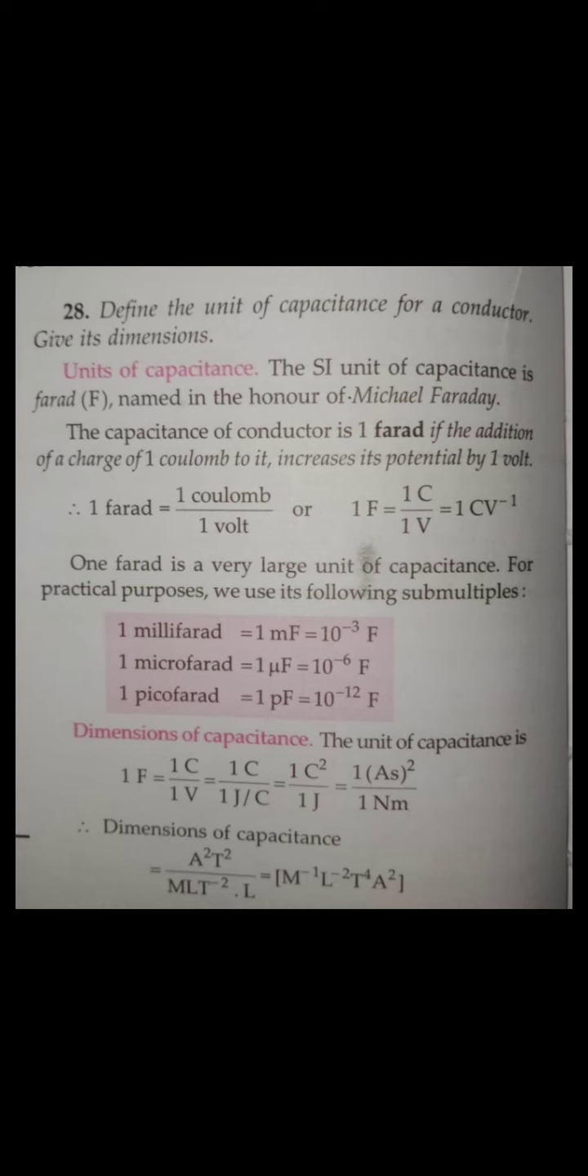Guys, farad is a very large unit of capacitance. So in practice the capacitance is taken in terms of millifarad, microfarad, or picofarad. Now here is the dimension. Please go through the dimension of capacitance. Coulomb is charge, Q is equal to I into T, I for ampere and T for time. Yes or no? And what is volt? Volt is joule per coulomb. Divide by coulomb in both numerator and denominator, and you will get coulomb square by joule. And joule is nothing but newton into meter.